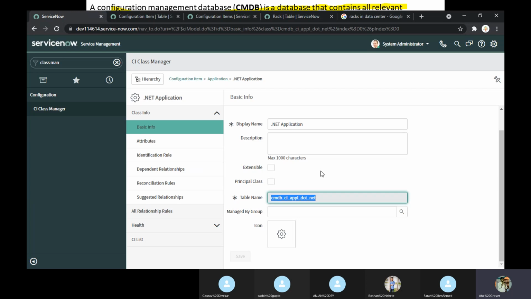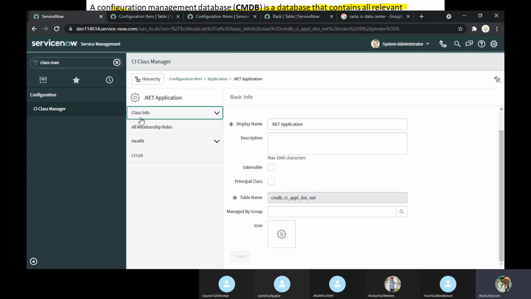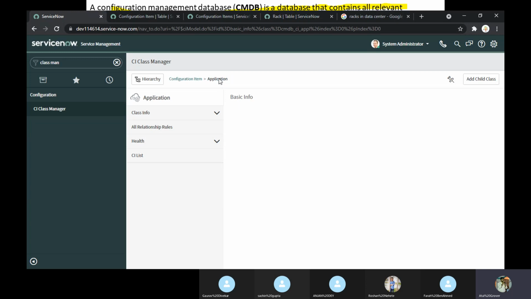There are 800 classes. Can you imagine a customer coming and saying, no, I need one more class? Try to match the class with the closest one. Mainly in the IT industry, what I saw is that we use computer, laptop, network, server, router, switches. These are the main classes used in every industry. Now, if you are supporting a data center customer, then you will come to know about the data center classes here. Okay. Now let me go here. Application, under application, or let me go to Configuration Item.